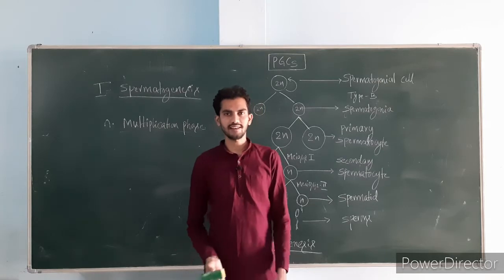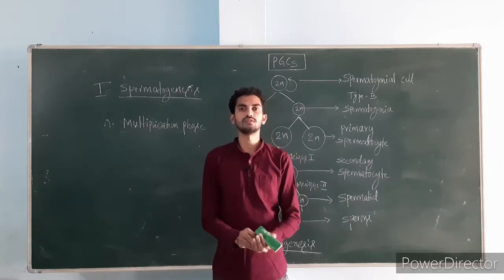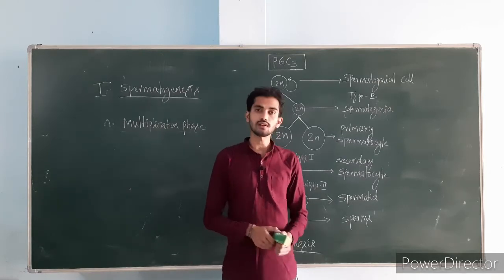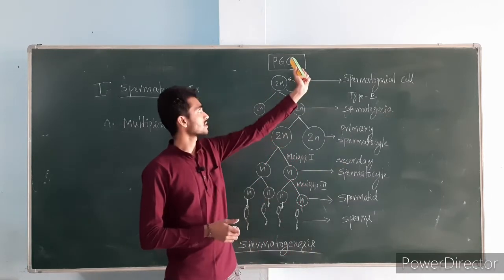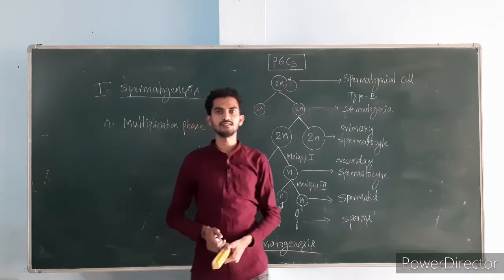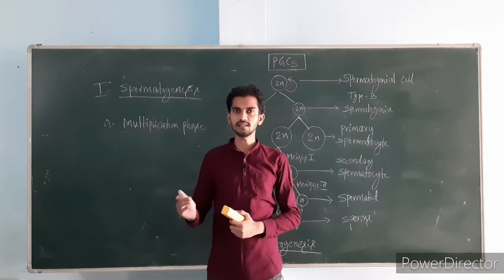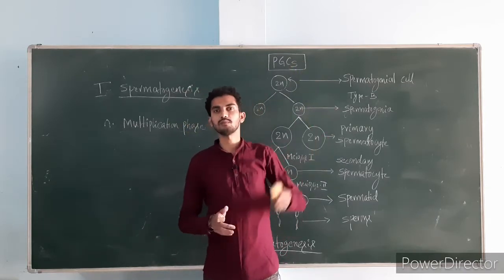In the embryonic life, there are some specialized cells called primordial germ cells. Actually the gametes are direct descendants of these primordial germ cells.